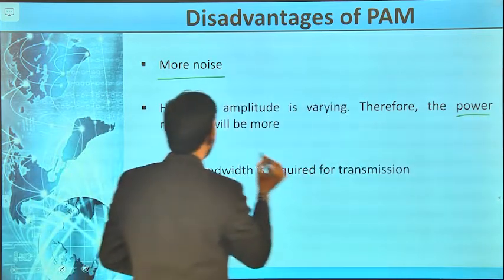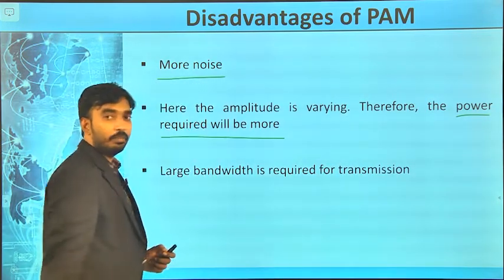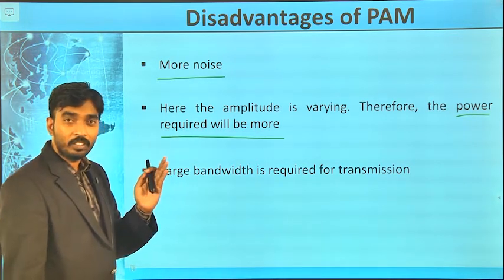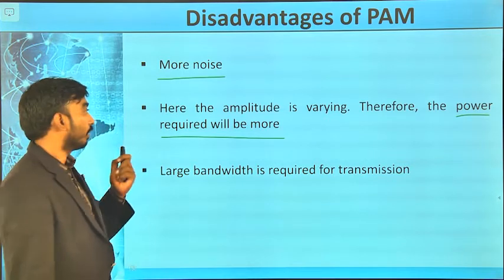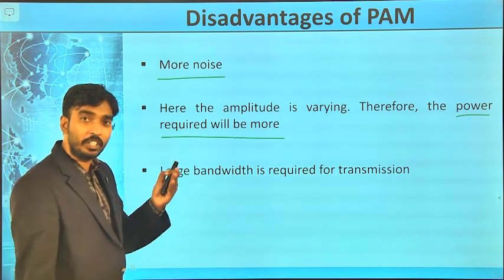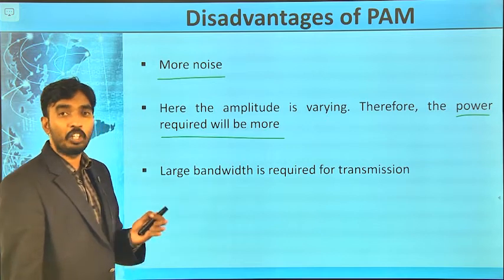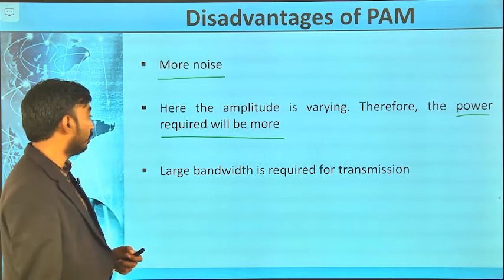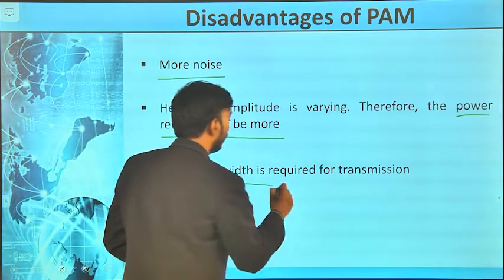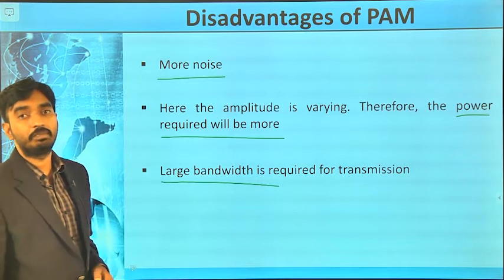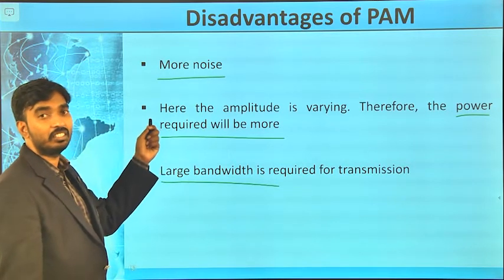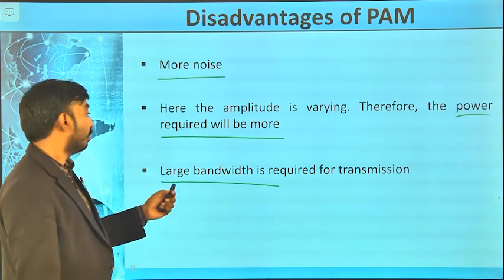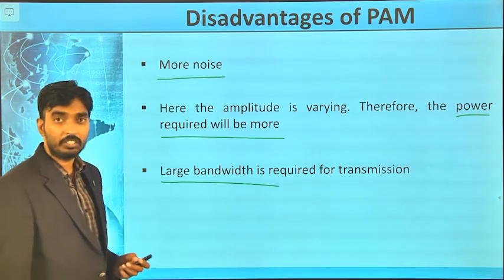Now, the power requirement is also very high, because whenever the amplitude of the message signal is very high, the amplitude of the modulated signal is also high. That means power requirement is very high, that is one of the disadvantages. And finally, more bandwidth is required. So: high noise, high power requirement, and large bandwidth required for the transmission.